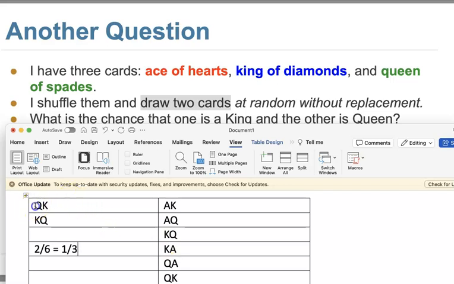So we can think about, in order to get 1 king and 1 queen from those 2 cards, I have either queen and king or king and queen. So either one, this one is 1 out of 6. Okay, so this one is 1 out of 6. So 1 out of 6 plus 1 out of 6 equals 2 out of 6, so it's 1/3. So that's why you have a different approach.